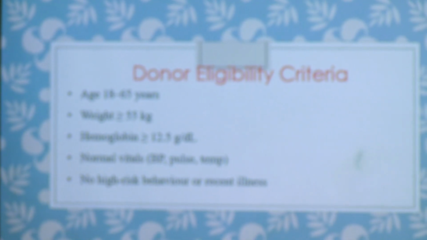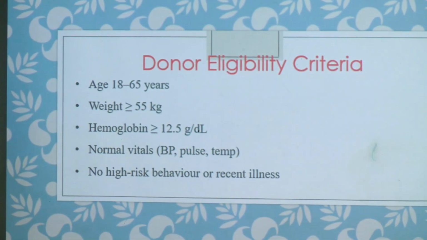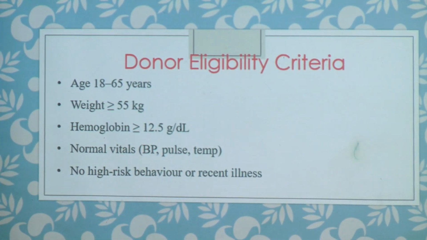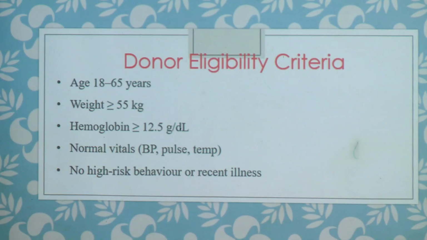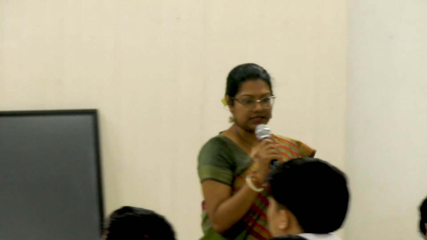For donor eligibility criteria, the donor must be of age 18 to 65 years. He or she should weigh more than 55 kgs and have hemoglobin of more than 12.5. The vitals of the donor, like blood pressure, pulse rate, and temperature, should be normal before we refer him for a donation. And no high risk behavior or recent illnesses.